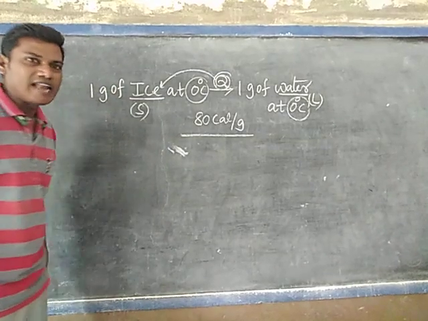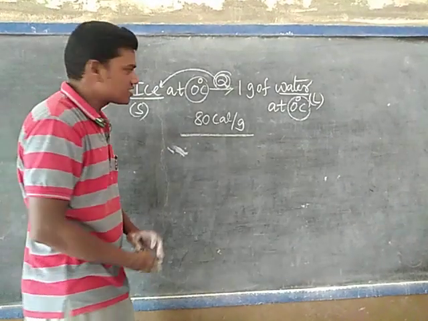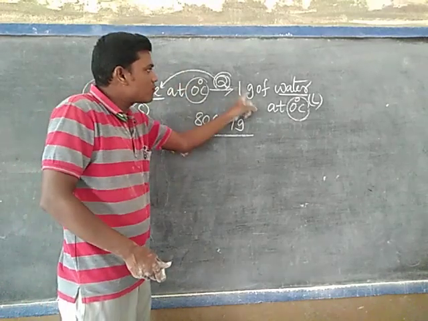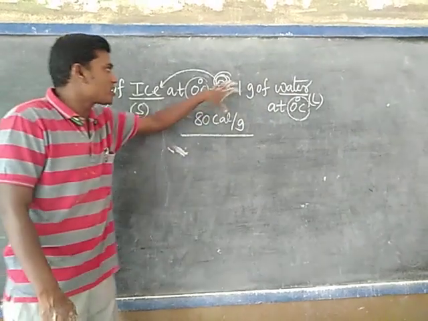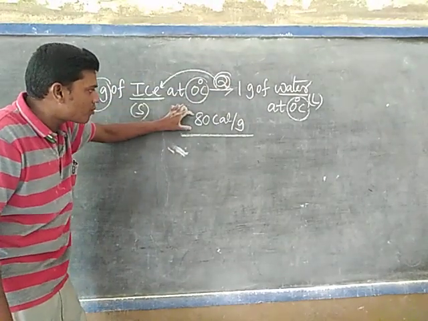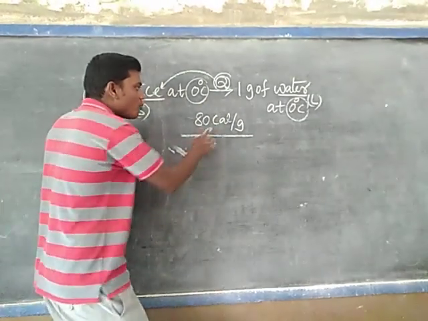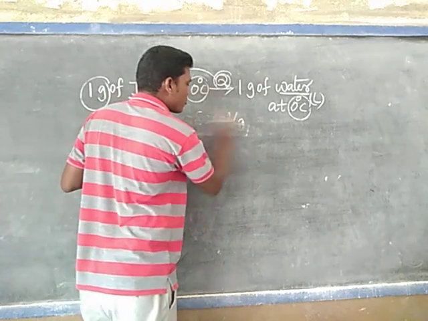This is the latent heat of melting for which mass? 1 gram. Means 1 gram of ice at 0 degrees Celsius is converted into 1 gram of water at 0 degrees Celsius, and it absorbs 80 calories per gram. But we know that 1 calorie equals how many joules? 4.2 joules, or 4.186.